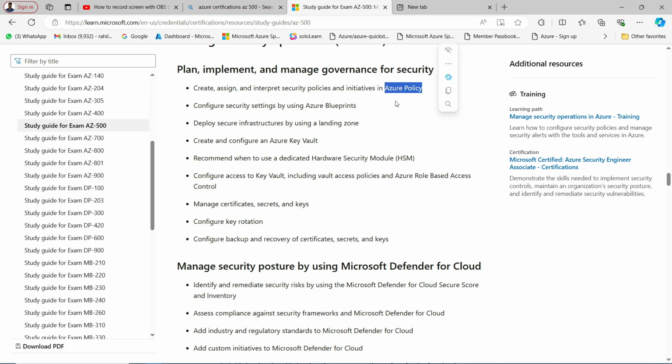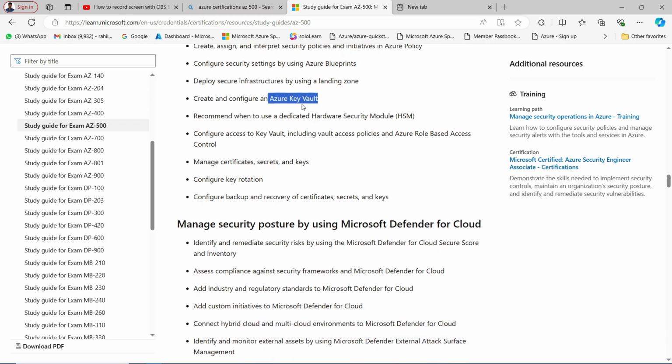Let's say if you want a restriction on Azure virtual machine creation in any region, you can just put it in the Azure policy and mention that virtual machines cannot be created in this particular region. So you have to define it in Azure policy. This kind of thing you can do by using Azure policy.